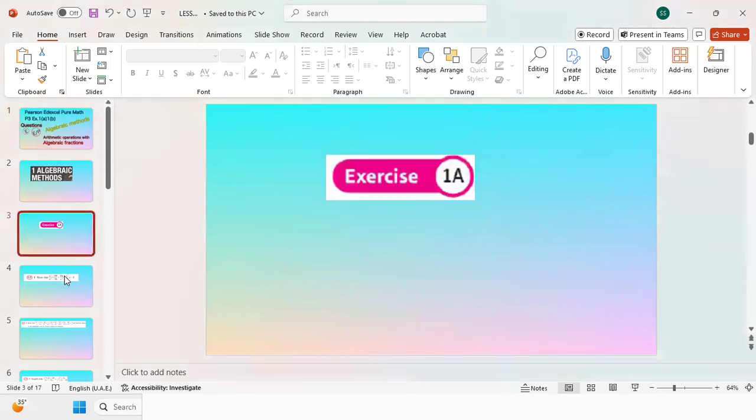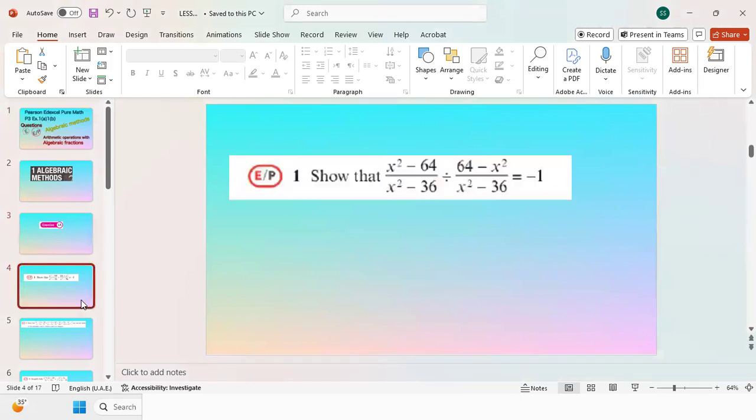So first we are going to have the questions from 1A, and the question here is, show that (x squared minus 64) over (x squared minus 36) divided by (64 minus x squared) over (x squared minus 36) is equal to minus 1. Now in this question, I will start with the left hand side, and on the left hand side we have x squared minus 64 divided by x squared minus 36.